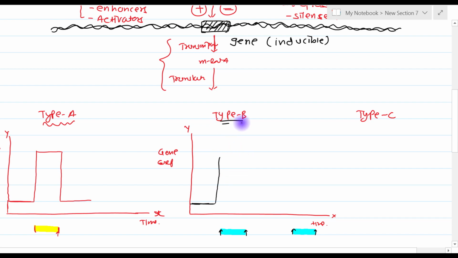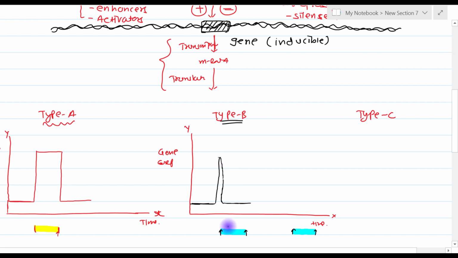But in case of type B, what happens? Within a fraction of time, the gene expression comes back to the basal rate of expression, and then it remains at the basal rate. So what happened actually over here? Initially the positive regulator increased the expression of the gene, but immediately that particular gene undergoes desensitization.